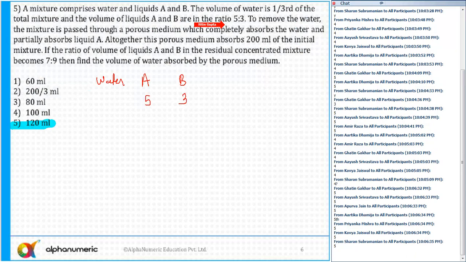What is 5 plus 3? That is equal to 8. So this 8 is equivalent to 2/3, because water is 1/3, so A plus B is 2/3. So water is how much? Water is 4, right? Then 4:8, the ratio will be 4/12, the total sum of the ratios will become 12. 4/12 is equal to 1/3. So any doubts to anyone till this step, please tell me.